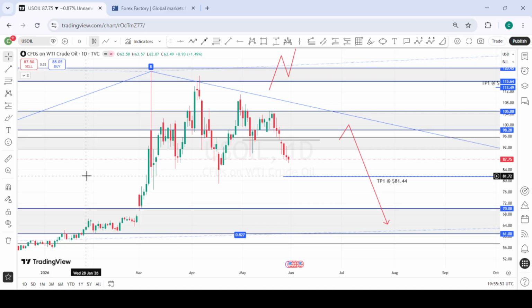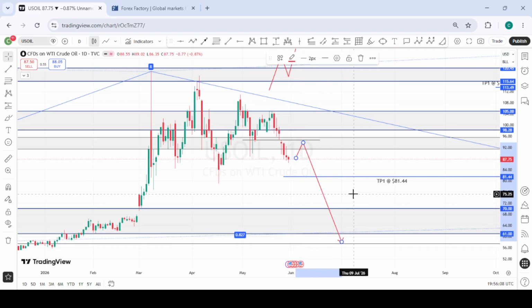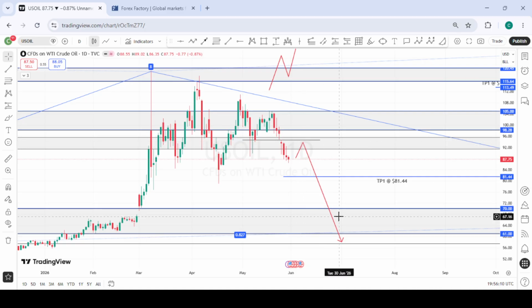So this is the WTI or USOIL. Last week we anticipated that price was going to shift to this daily structure point. It shifted, but we didn't get a retest. So going into this week, we are looking forward to a possible retest of this zone we have here, or the structure point, which we were expecting to be retested last week, and then we look for selling opportunities from there to the downside.